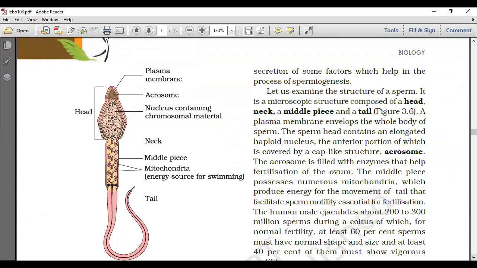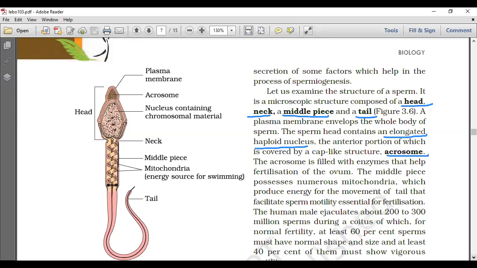Let us examine the structure of a sperm. It is a microscopic structure composed of head, neck, middle piece, and a tail. A plasma membrane envelops the whole body of a sperm. The sperm head contains an elongated haploid nucleus. From here onwards, the questions have started. The anterior portion of the head is covered by a cap-like structure called the acrosome. Haploid nucleus and acrosome belong to the head. The acrosome is filled with enzymes that help in the fertilization of the ovum.